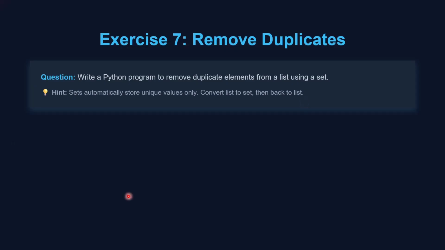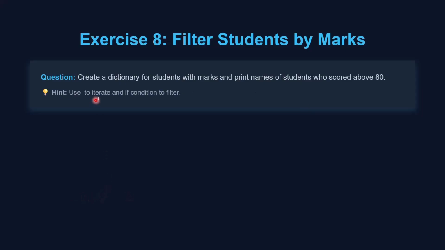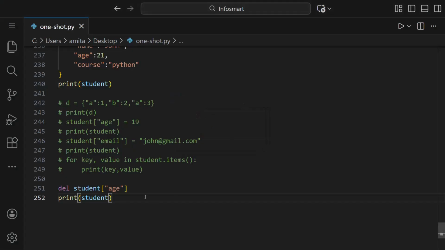Now let us see some questions. So the question is to create a dictionary for students with marks and print names of students who scored above 80. Okay, so we have to create a dictionary of students with marks. First, let us make this.